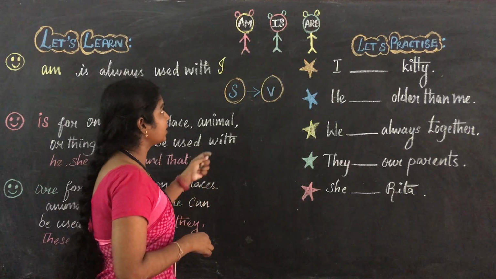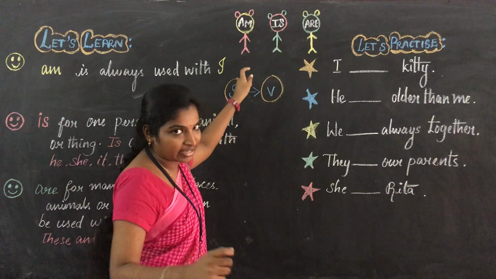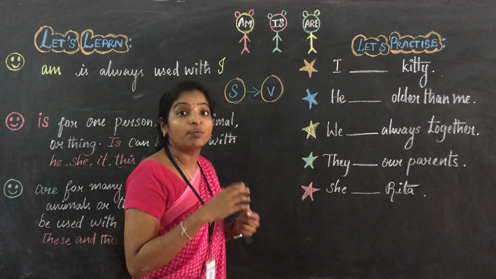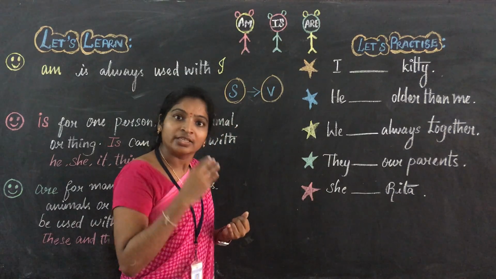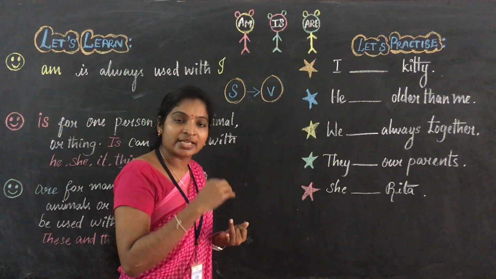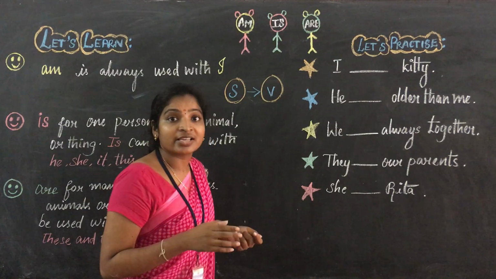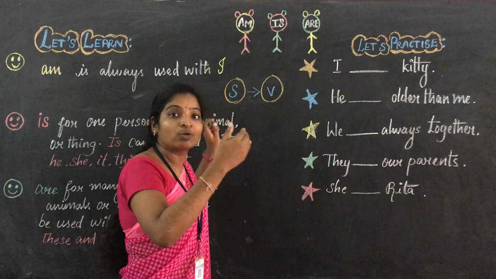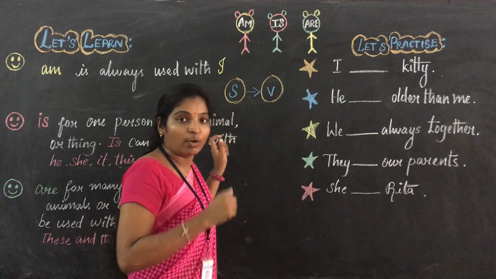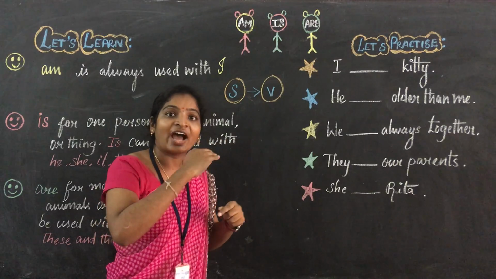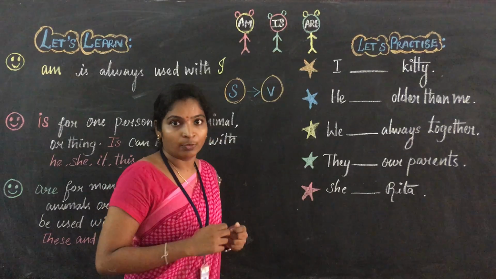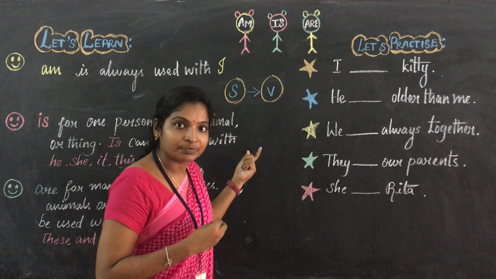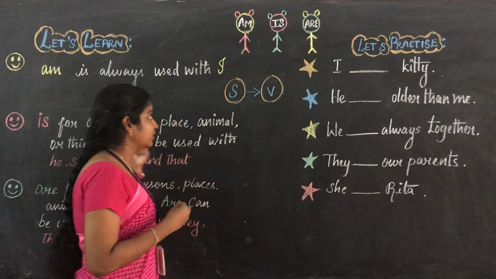Here you just see, am is a singular verb, is is a singular verb, are is a plural verb. For the singular subject, we have to write the singular verb. For the plural subject, we have to write the plural verb. Are you clear with this? Okay, fine. Let us learn this.